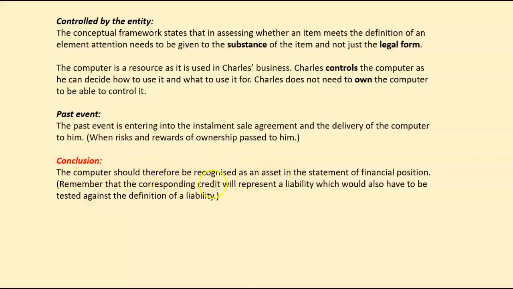Remember that the corresponding credit entry would have been a liability because that is the finance that he received from the bank. He would have debited the asset, which is the value of the computer. He would have credited the bank with a loan that he received from that specific bank. So if they ask you to talk about the loan, but that is not the issue on hand here, but if they did ask you to talk about the loan, you would then see whether that loan has met the definition criteria of a liability.